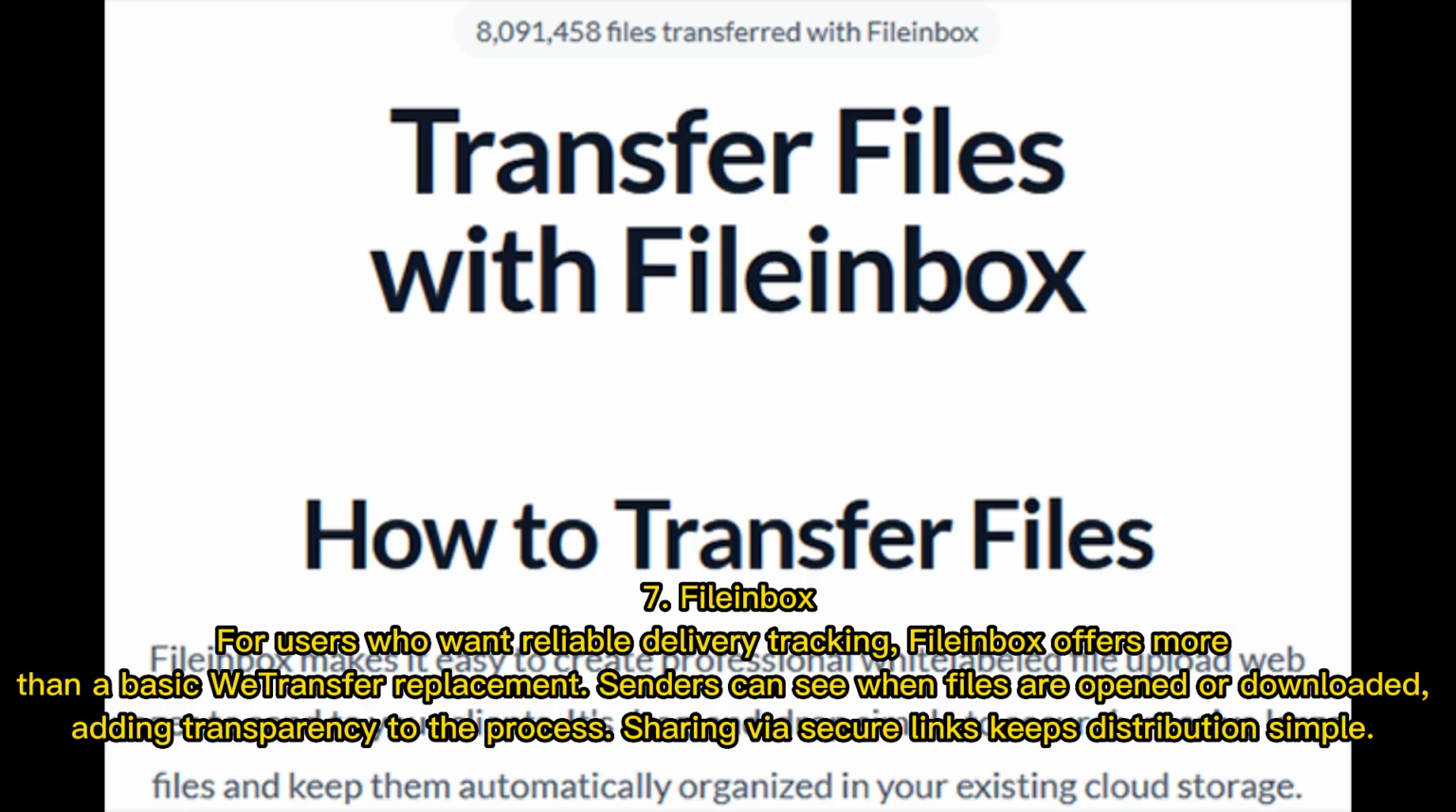7. Fileinbox. For users who want reliable delivery tracking, Fileinbox offers more than a basic WeTransfer replacement. Senders can see when files are opened or downloaded, adding transparency to the process. Sharing via secure links keeps distribution simple.